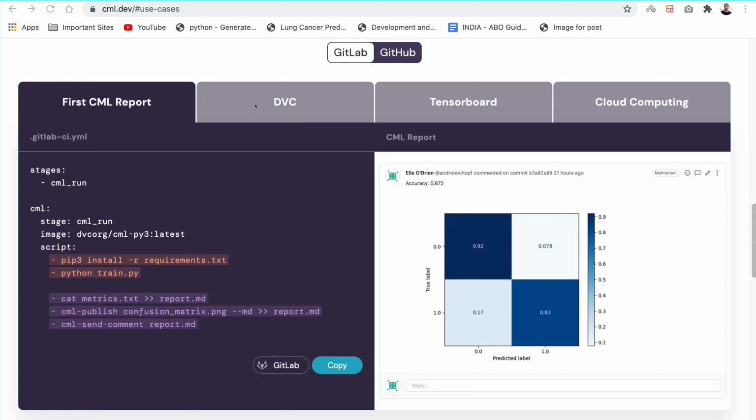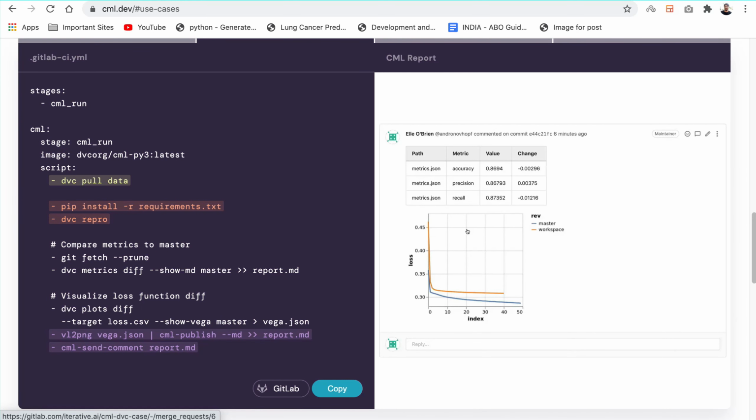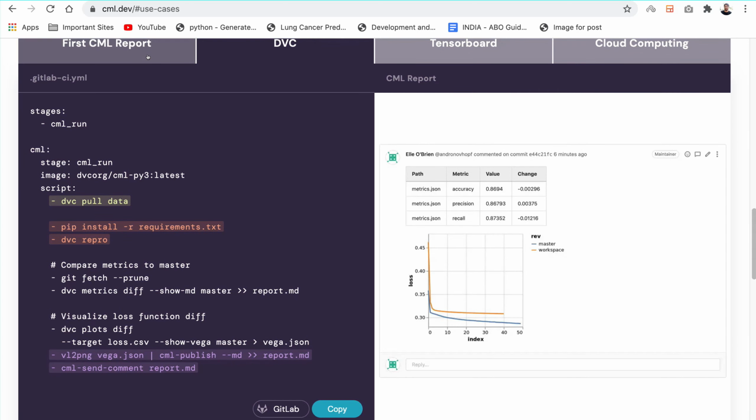You can see different sections here, and the best thing about CML is that you can generate reports with it. Let's say you have a machine learning project, and on every pull request it should run the whole machine learning pipeline and generate a report. What I mean by report is that it should generate the output of that pipeline, such as losses or the nature of the loss, confusion matrix, and things like that.